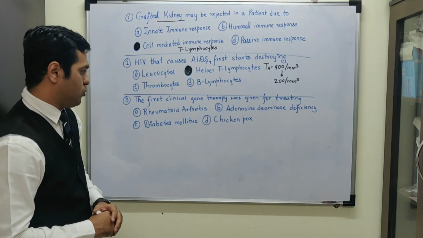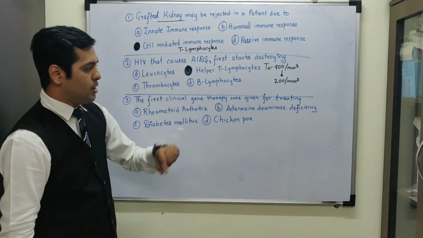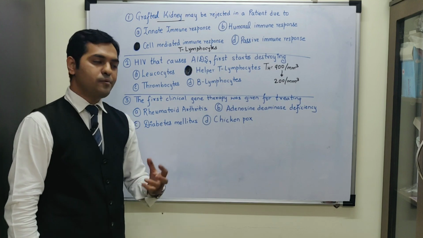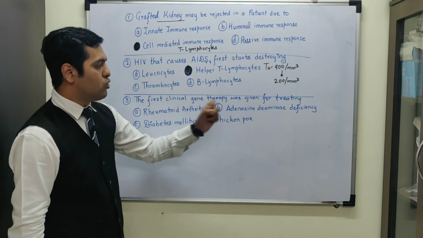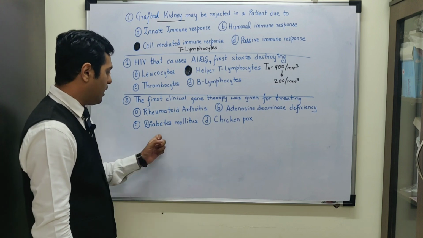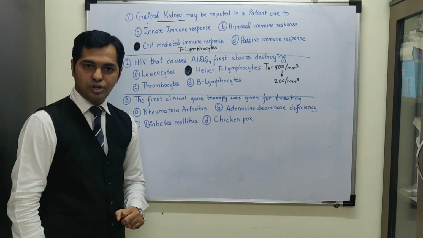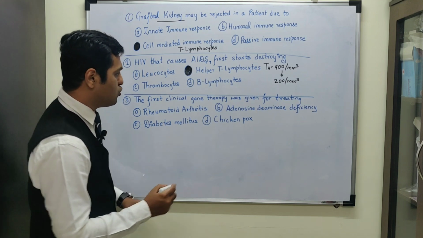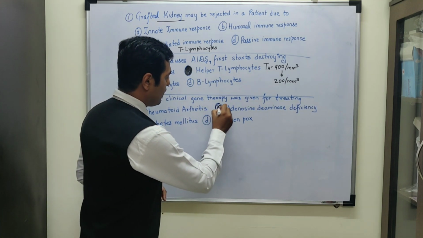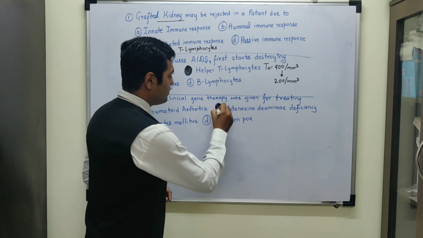Coming to the third MCQ: the first clinical gene therapy was given for treating which disorder, whether it is rheumatoid arthritis, adenosine deaminase deficiency, diabetes mellitus or chickenpox. The first clinical gene therapy was used for treating adenosine deaminase deficiency.